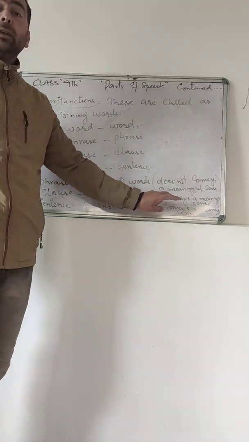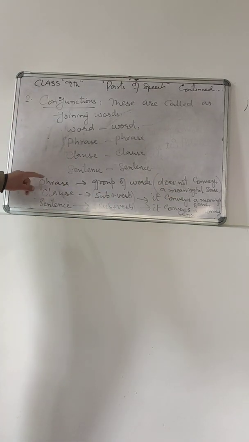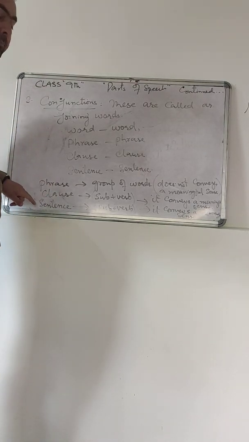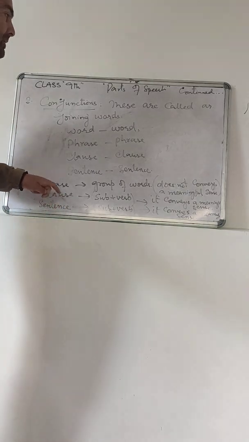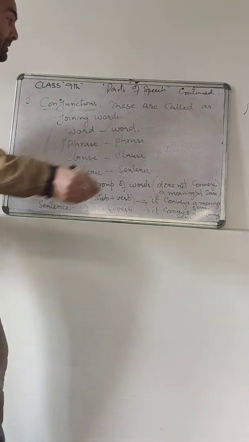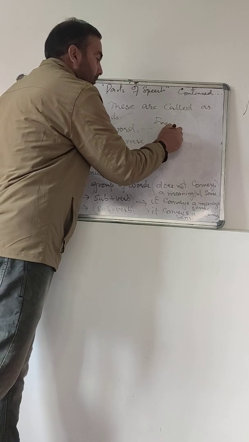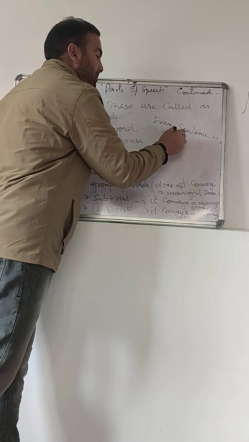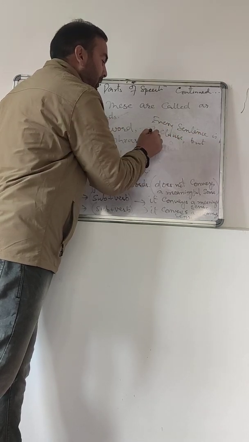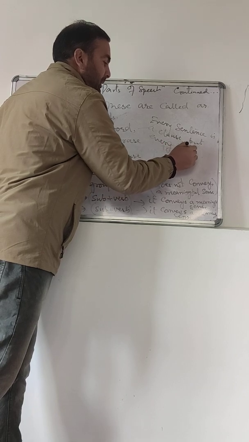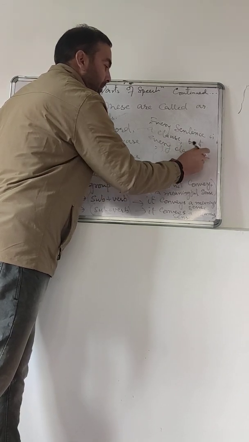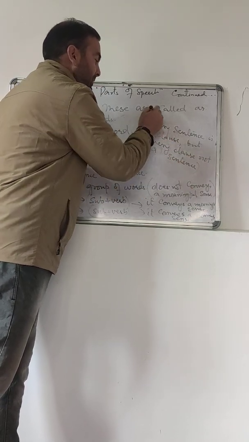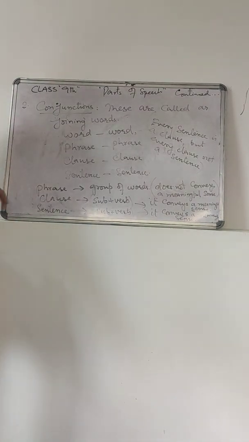So I have written here clause and sentence, and defined them in a similar way. But what is the difference between a clause and a sentence? I will tell you. The only difference is that every sentence is a clause. Remember it. Every sentence is a clause, but every clause is not a sentence. So that is the difference between clause and sentence.